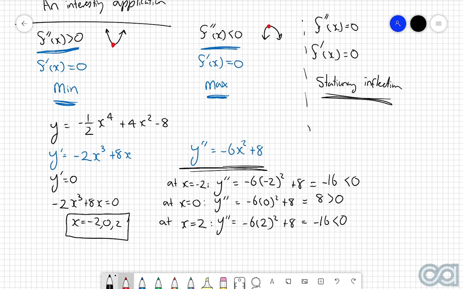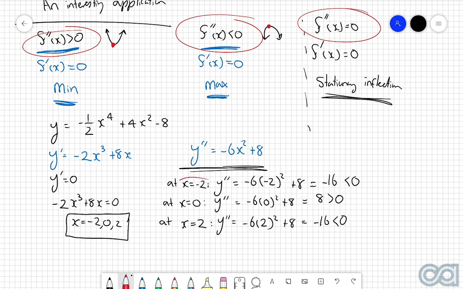So if we come back to the rules that we said before, if the second derivative is positive, it's a local minimum. If the second derivative is negative, it's a local maximum. And then finally, if the second derivative is equal to 0, then we have a stationary inflection. At x equals negative 2 and positive 2, the answers are negative. So these two here, we have local maximum. Whereas at this middle point, when x is equal to 0, the second derivative is positive. So this means that we're going to have a minimum. And what we can see is that this actually matches up with the answers that we had before.